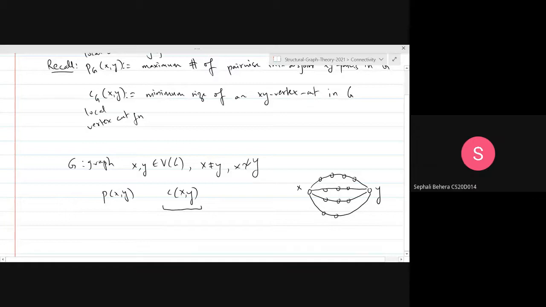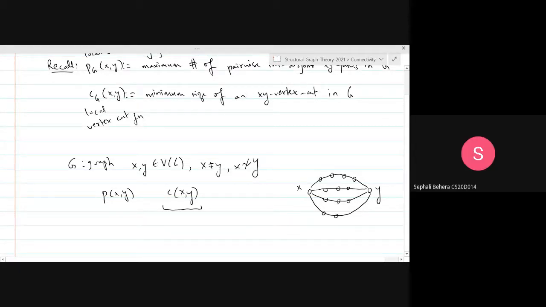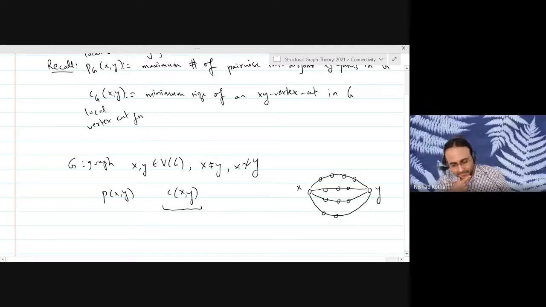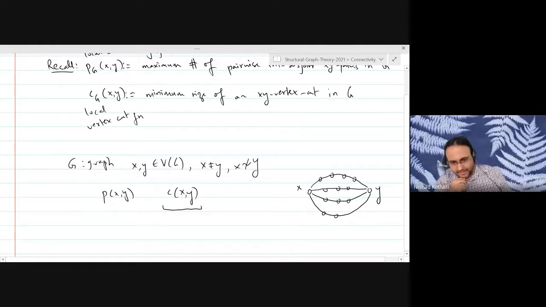Anyone? Are you saying it is exactly 4, or is it at least or at most 4? You're on the right track. I just want to know the bound. At least 4. That's at least 4.